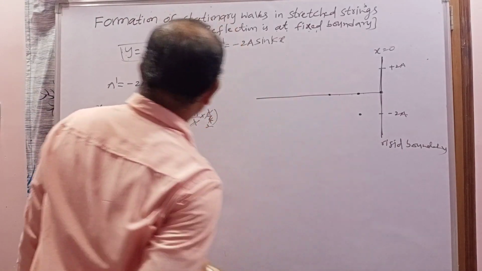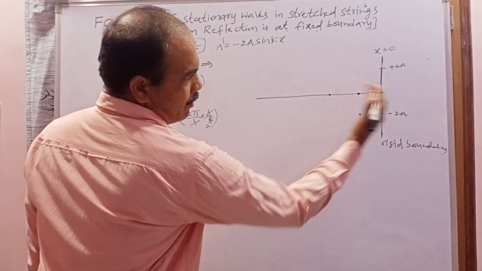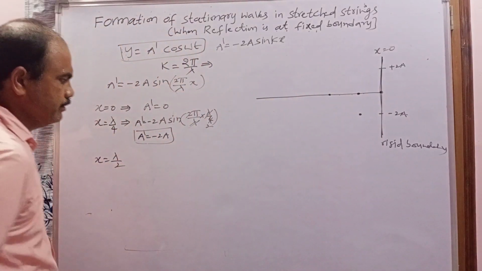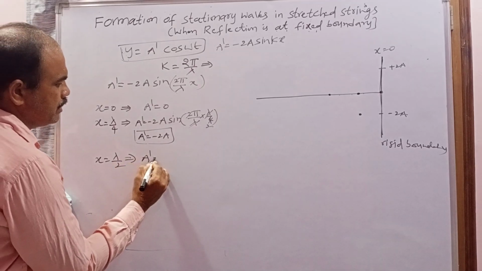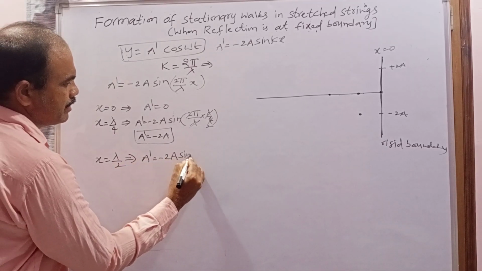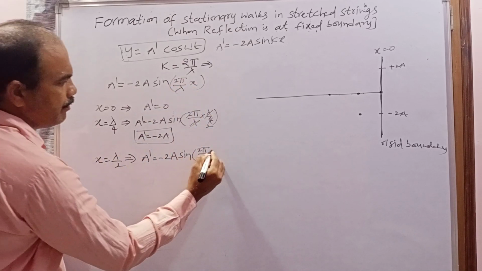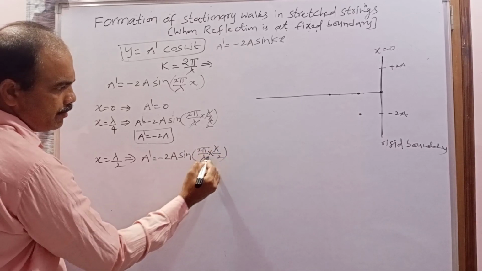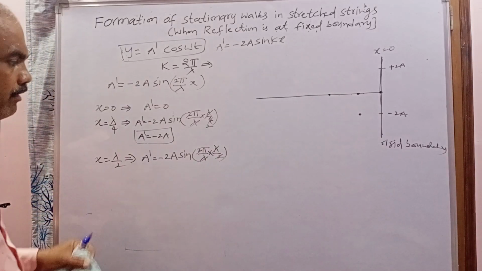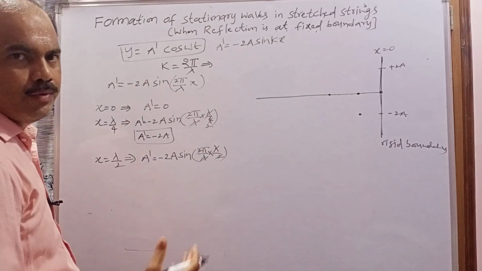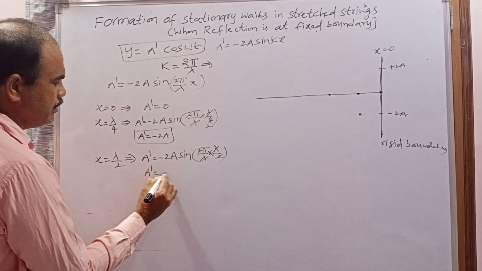Now I am taking another particle, x equal to lambda by 2. I am moving lambda by 4 further away from the rigid support. So when x equal to lambda by 2, what is happening? a dash equals minus 2a sin of 2 pi by lambda into x. X means what? Lambda by 2. So this lambda will be cancelled, 2 will be cancelled. What remains? Sin pi. Sin pi means what? Sin 180 degrees. How much is the value? 0. So 0 into 2a means 0. So the amplitude becomes 0.